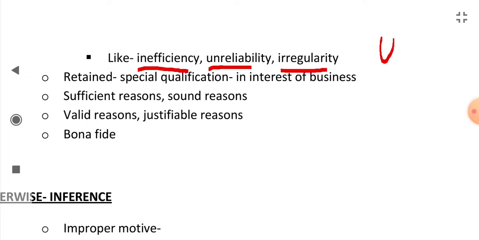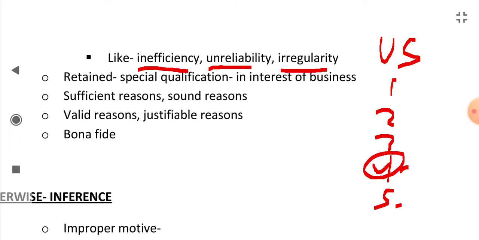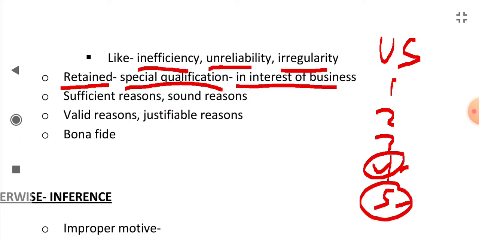Like there are unskilled laborers 1 2 3 4 5. If the fourth person is inefficient, unreliable, or irregular, then he will be retrenched first instead of fifth. Or someone is retained because of special qualifications in interest of business, like if the fifth person has some special qualifications which is in interest of business, then he will be retained and fourth one will be terminated.